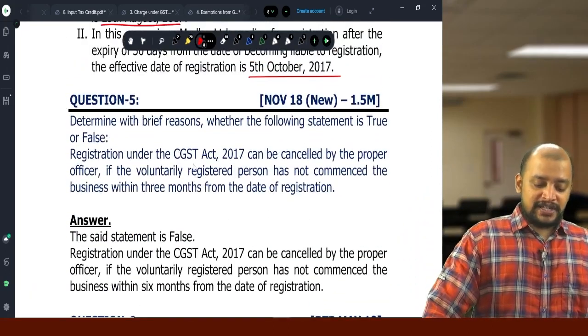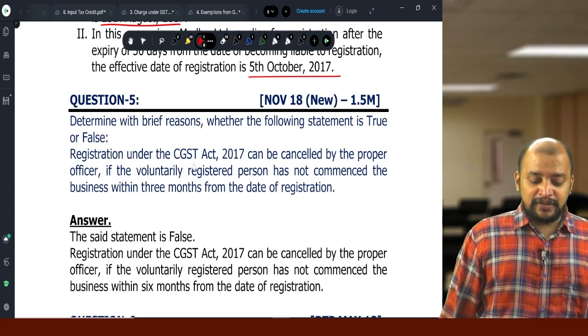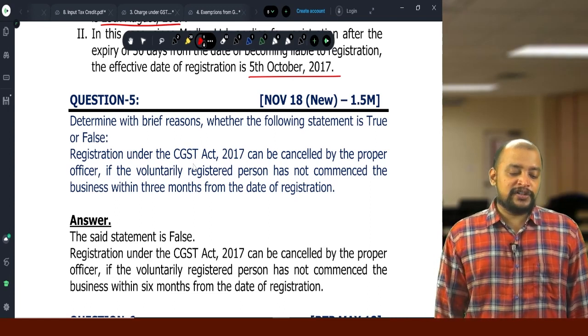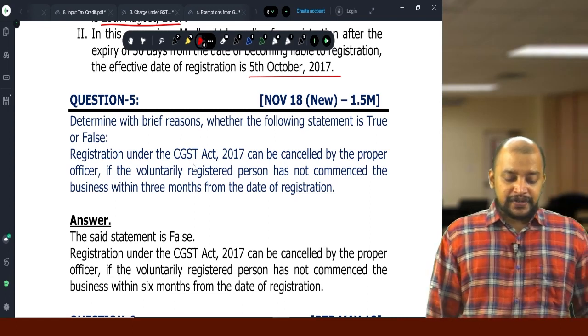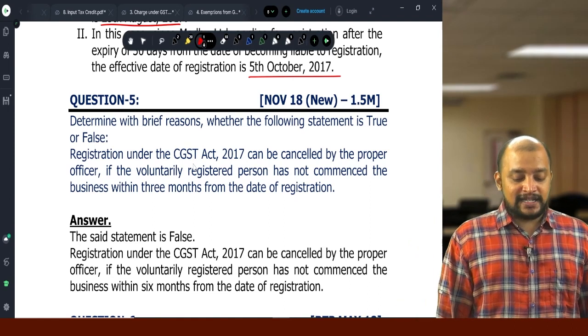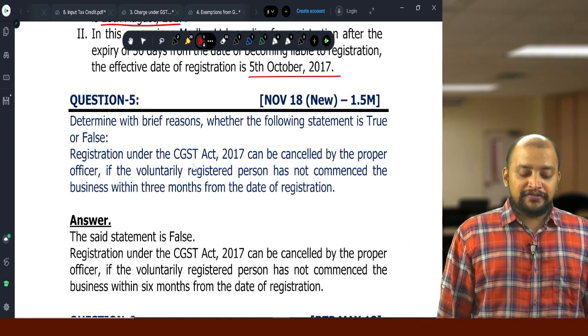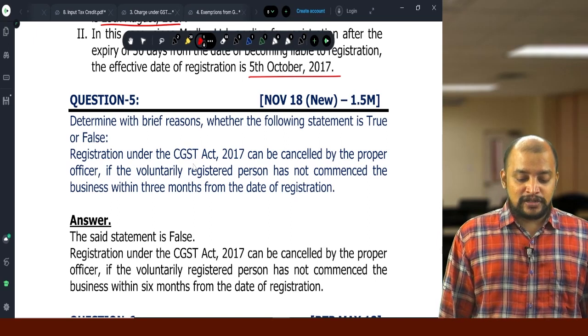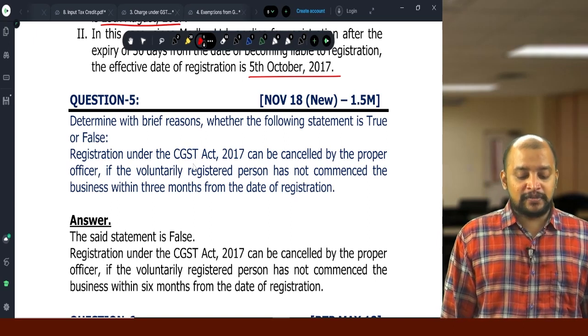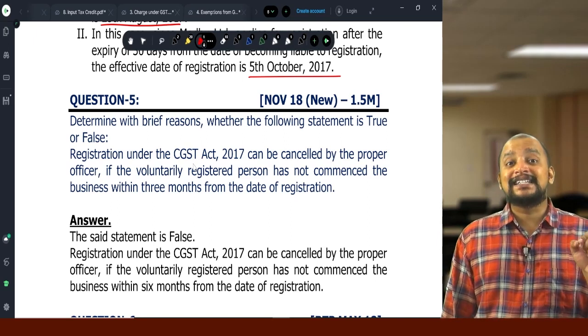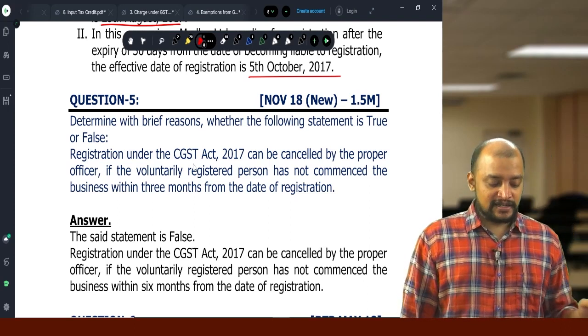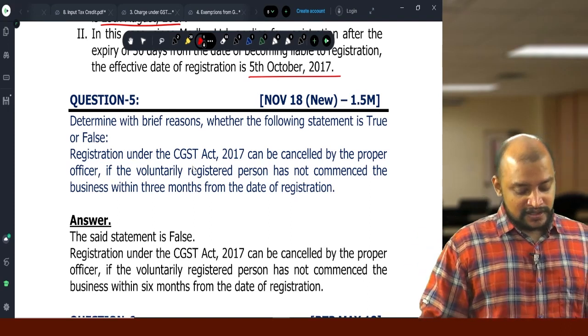Then question number 5, determine with brief reasons whether the following statement is true or false. Registration under CGST Act can be cancelled by proper officer if the voluntarily registered person has not commenced a business within 3 months from the date of registration. False. Within 6 months. So the said statement is false.